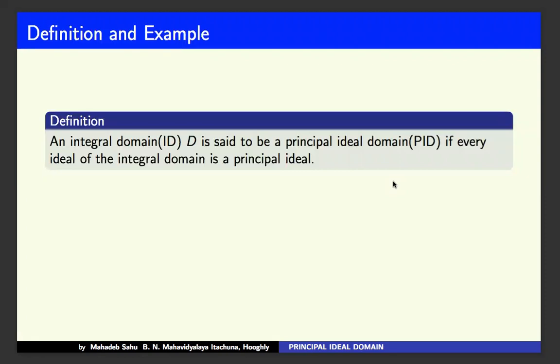So here is the definition: an integral domain D is said to be a principal ideal domain, or in short PID, however, if every ideal of the integral domain is a principal ideal.